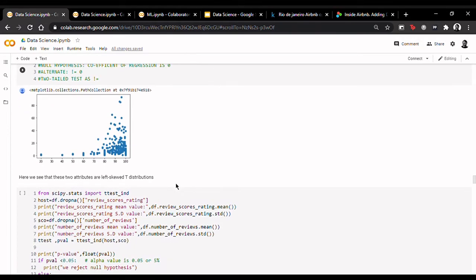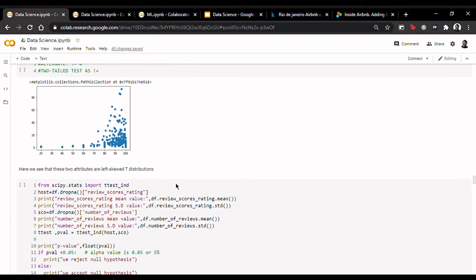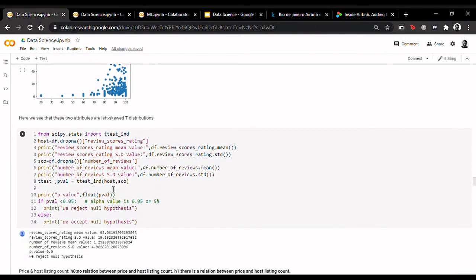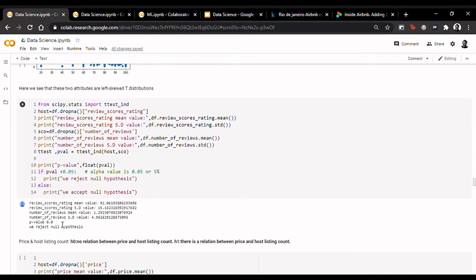So these are just some of the hypothesis tests that we have performed. For example, review scores rating and number of reviews have a p-score of 0. Now, usually, a p-score of 0 would mean that a dataset has a problem. However, in this case, this value is so small that the programming environment just displays 0.